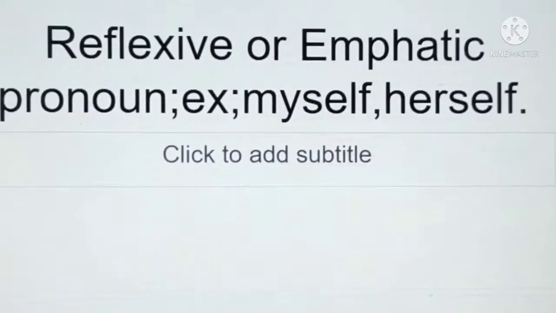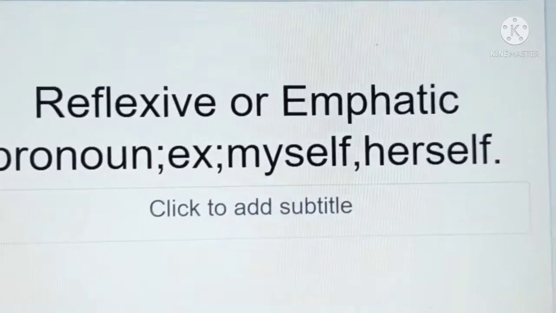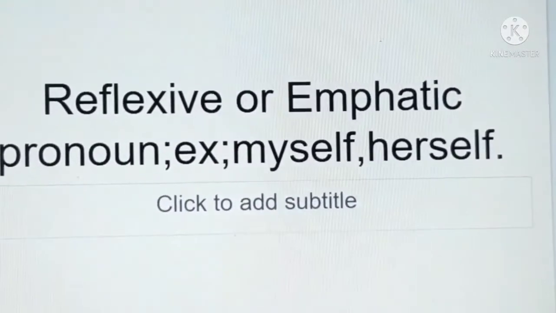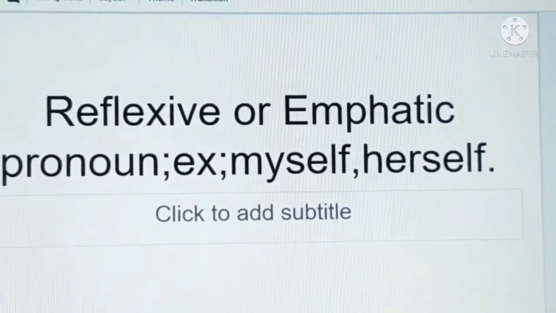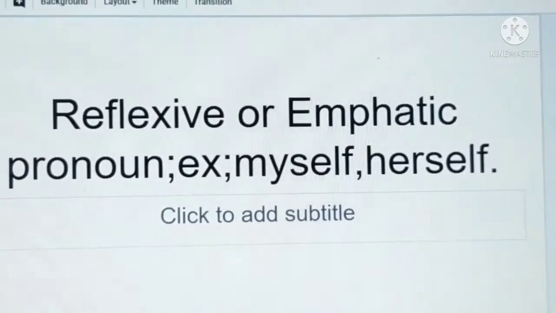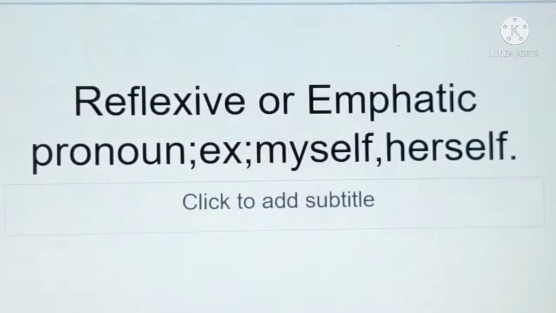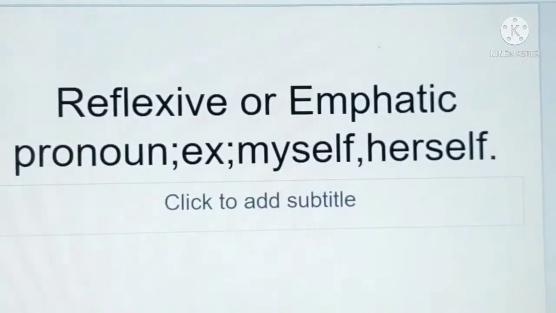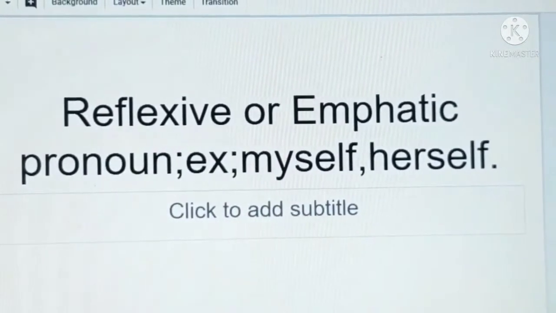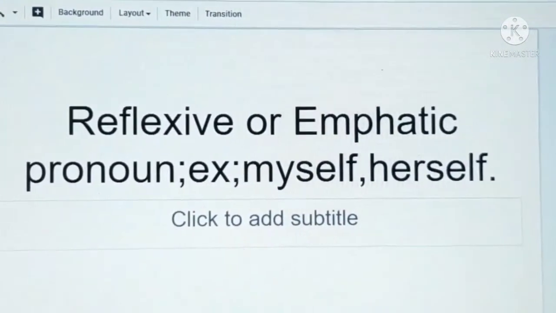Reflexive or emphatic pronoun. Example, myself, herself, etc. I do this work myself. She is driving the car herself. In this way we use this reflexive or emphatic pronouns.